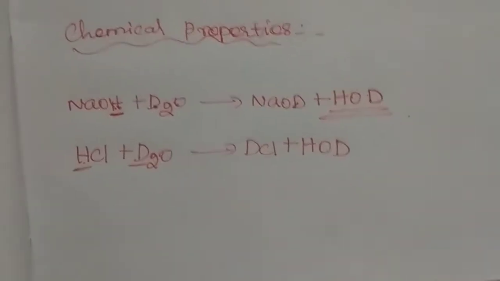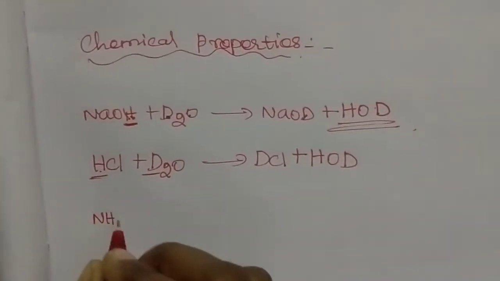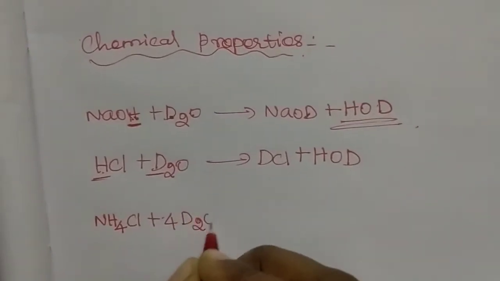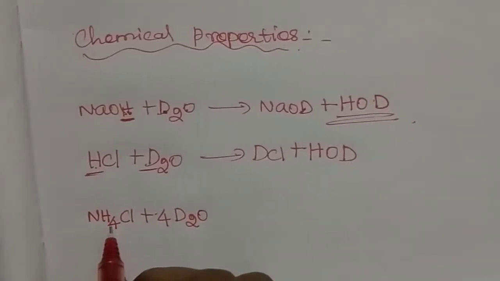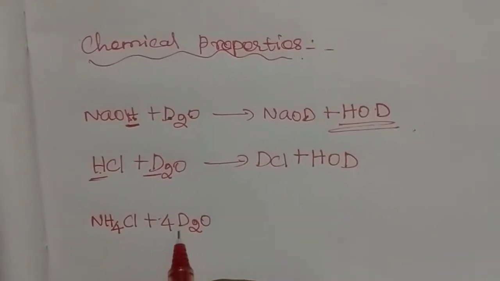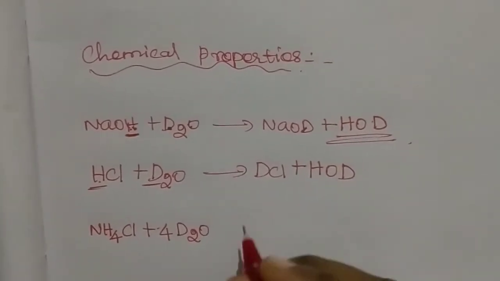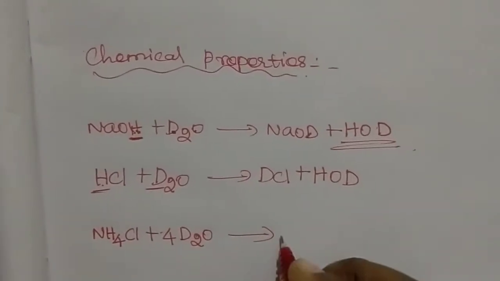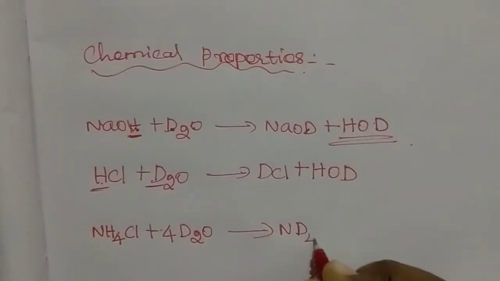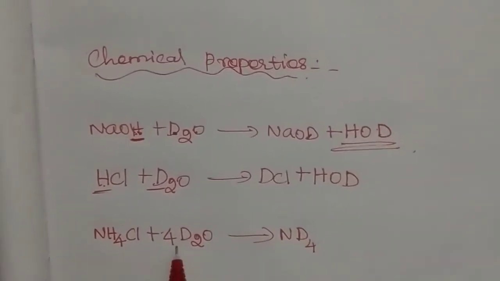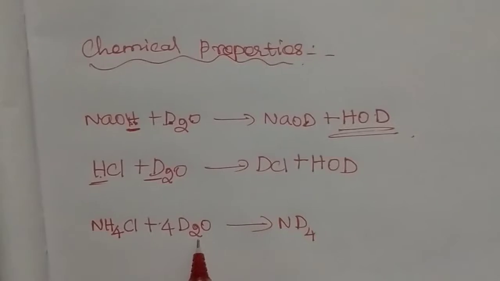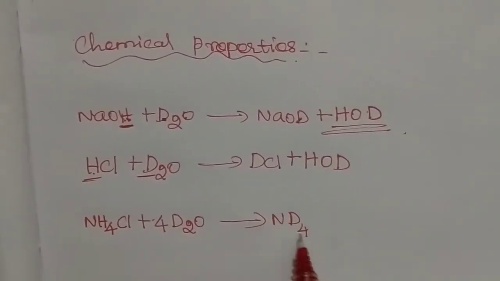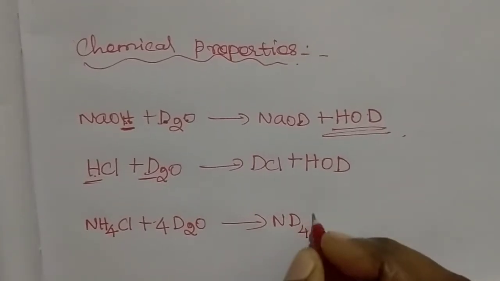Next example, NH4Cl with 4D2O. The 4 hydrogens are replaced with deuterium.